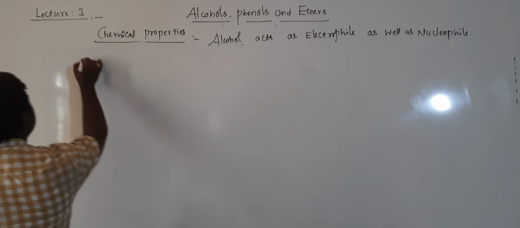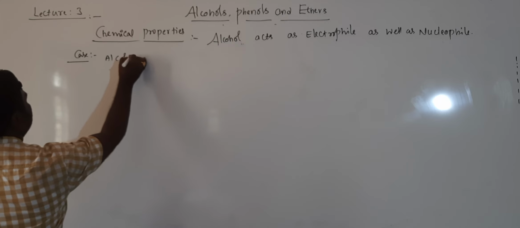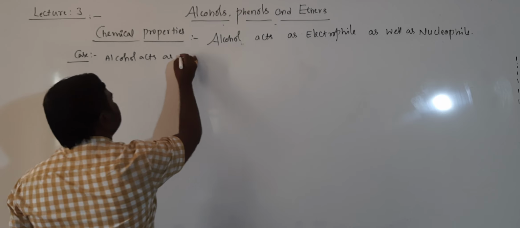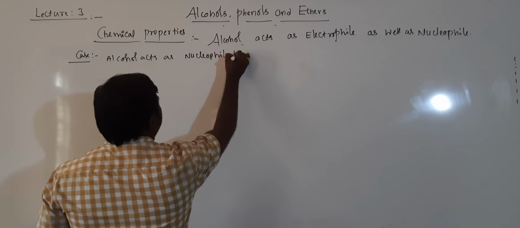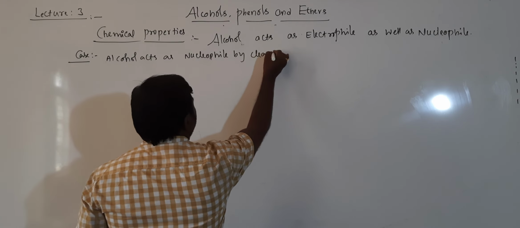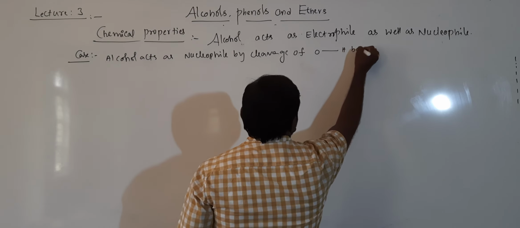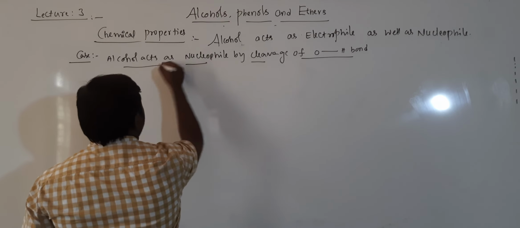So first one, case 1 is, alcohol acts as nucleophile by cleavage of OH bond, it is by cleavage of OH bond.